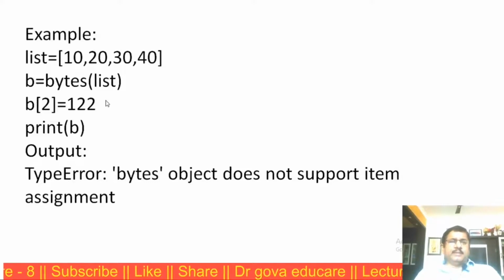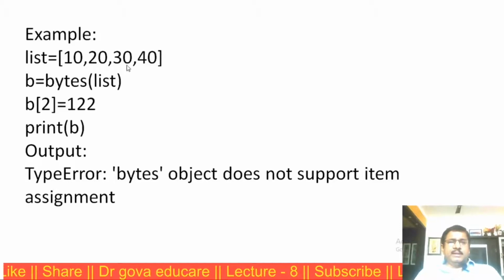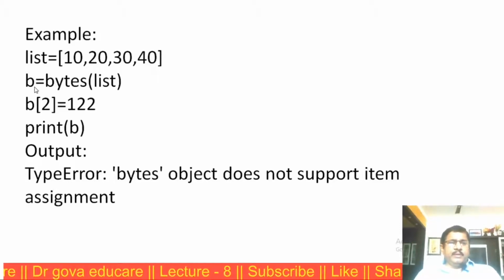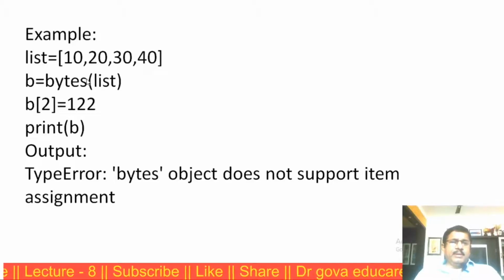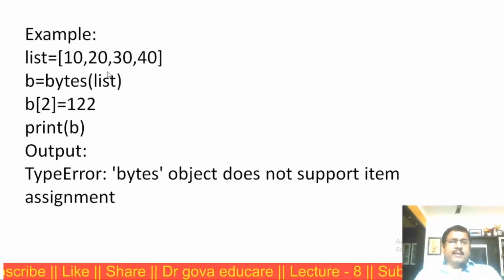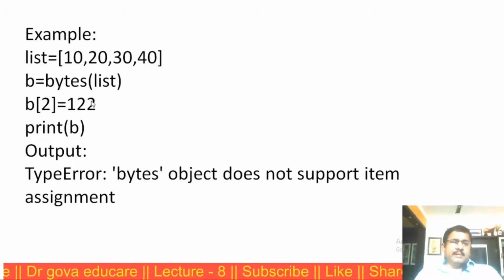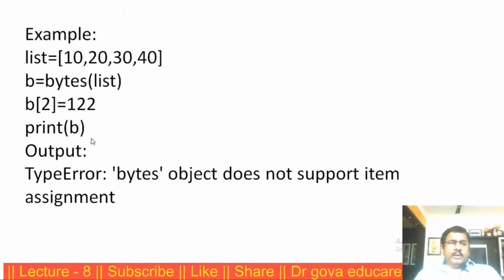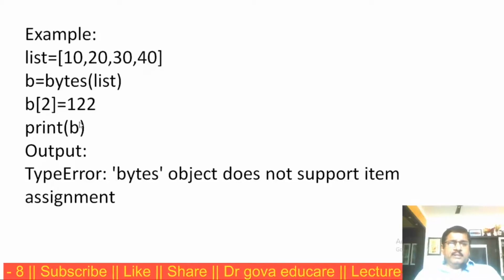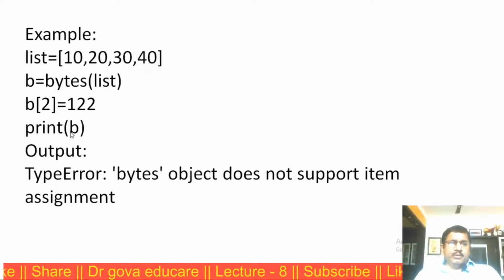This is another example. It is the list 10, 20, 30, 40. I am converting the list into the bytes data type. I am changing the content of the second index to 122. That is assignment: B of 2 is equal to 122. I am displaying the bytes data type using the print function.